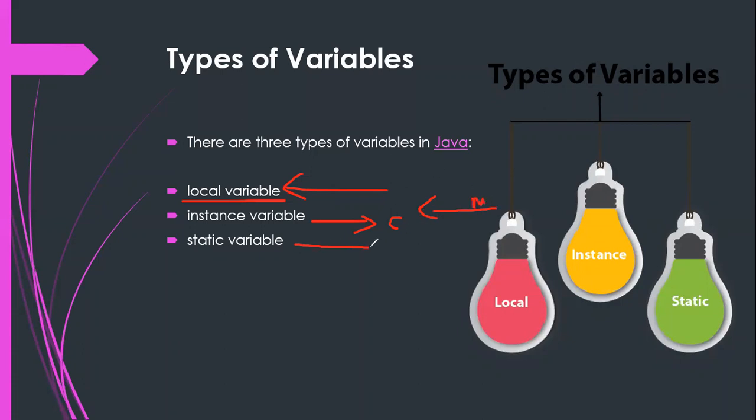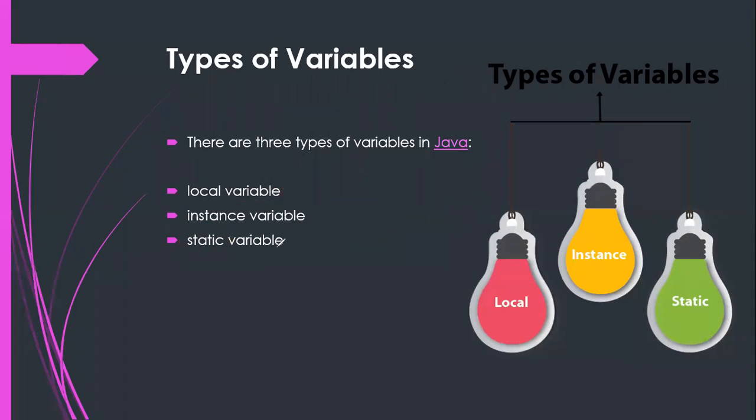Again, static means whatever variable you create, except a local variable, when you use this keyword, static, it will become a static variable. So these are the three important variables which are available. I think everybody is clear. Now we will go and see this in the program.